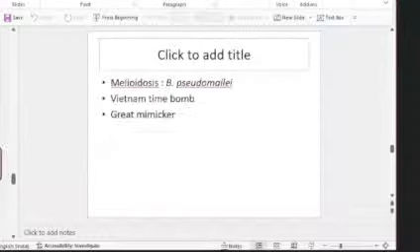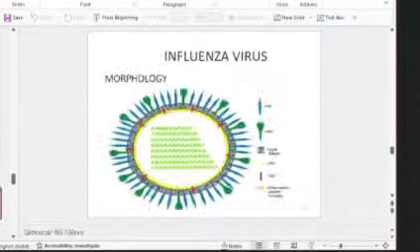Okay, next short essay question is melioidosis caused by Burkholderia pseudomallei. Please read up on that. It's called the Vietnam time bomb, the great mimicker because it can mimic different diseases. It can mimic enteric fever, typhoid fever, typhus fever, tuberculosis. You name the disease, it could mimic all these. So that's a very important question. Melioidosis, please read up on that.